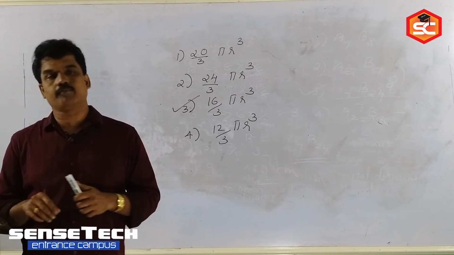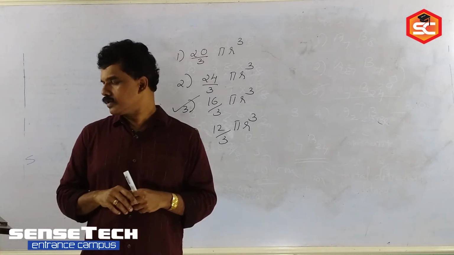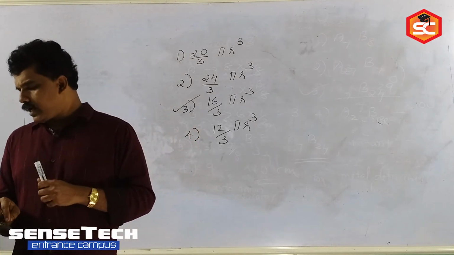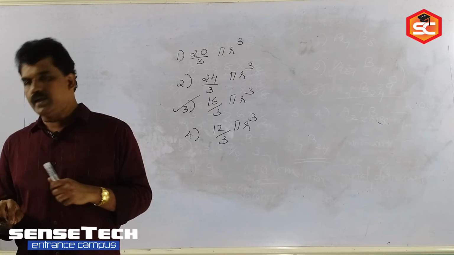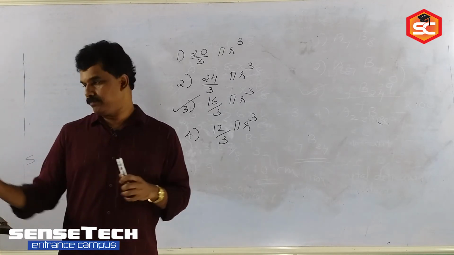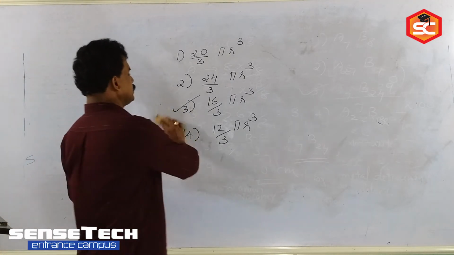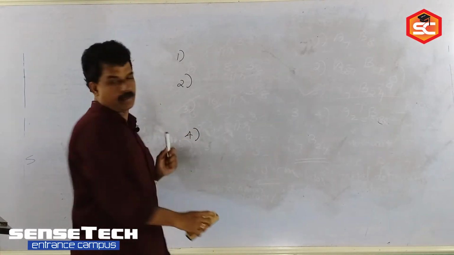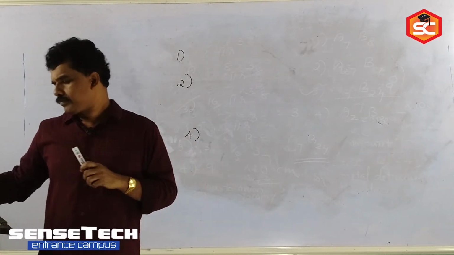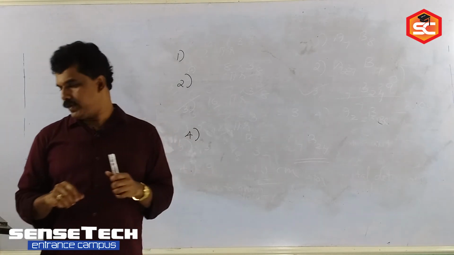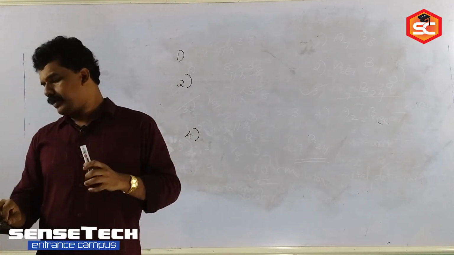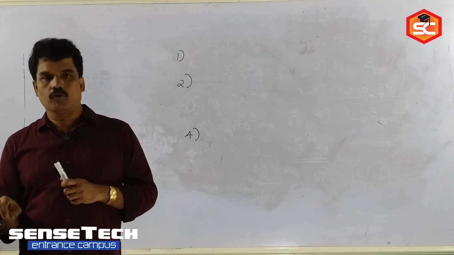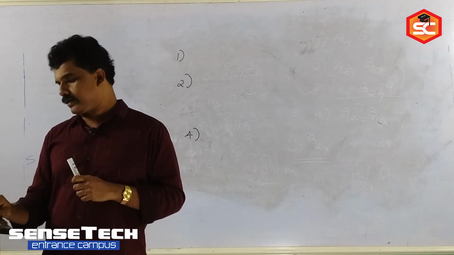Okay, then question number 6. The edge length of a body-centered cube is 400 pm, picometer. Its body diagonal would be, diagonal length they are asking.